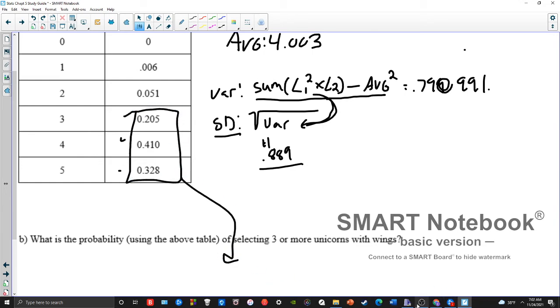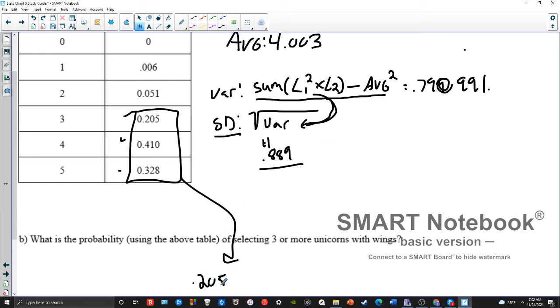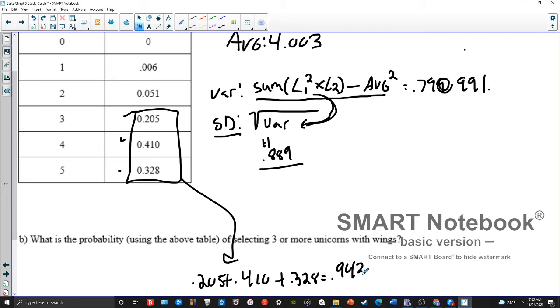So I don't have to use binomial PDF. I don't have to use binomial CDF. I can just go 0.205 plus 0.410 plus 0.328. Boom. And I get 0.943. So 0.205 plus 0.410 plus 0.328. We add up all that good stuff there, and we get 0.943. There we go.